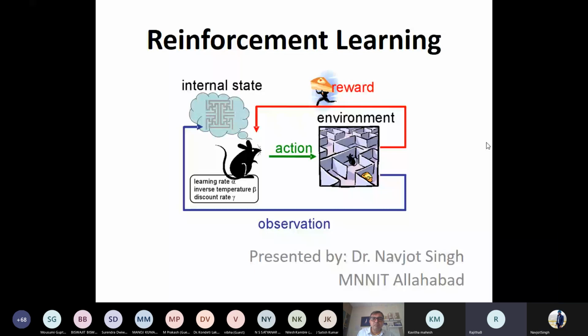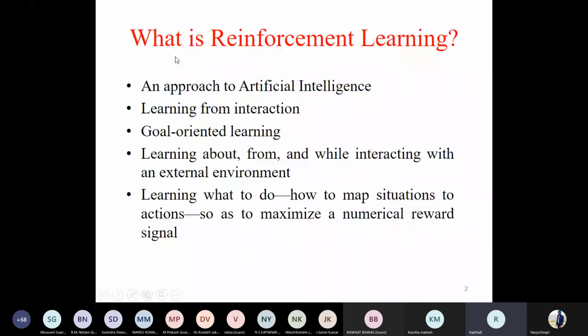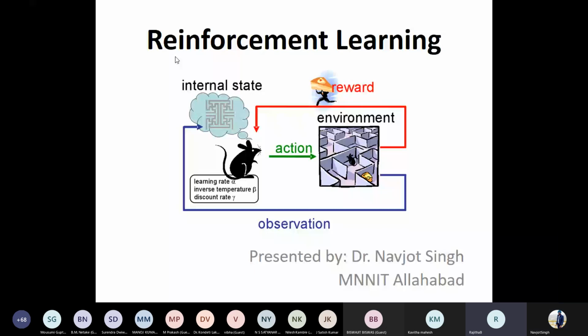Yes, sir, it's visible. Even the cursor is moving. You can see the cursor moving. Yes, sir. The slides are also changing. Yeah, cursor movement is visible, sir. Slide movement is also visible. Yeah, slides are changing. Thank you.